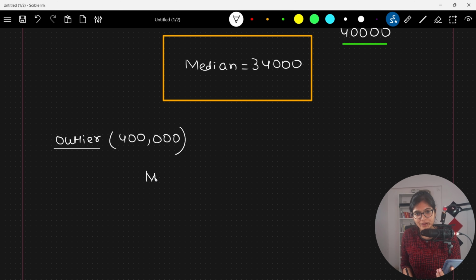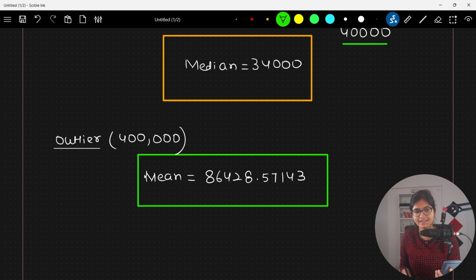Now I'm getting a value of mean, which is the addition of all those 7 numbers divided by 7, which I'm getting as 86428.57143 to be very precise. Perfect. This is the mean which I am getting.